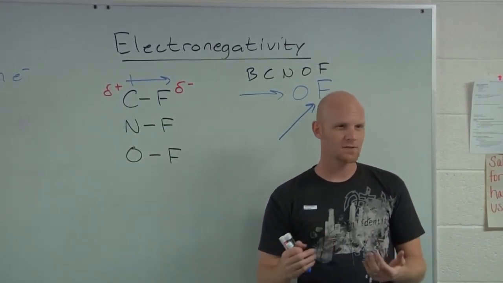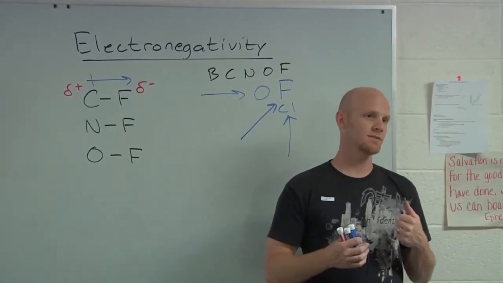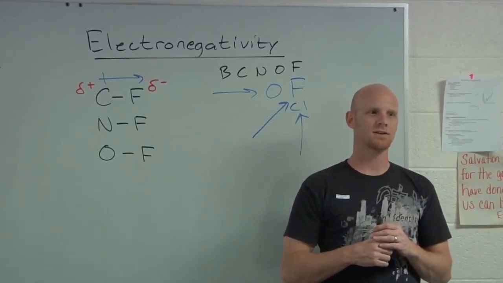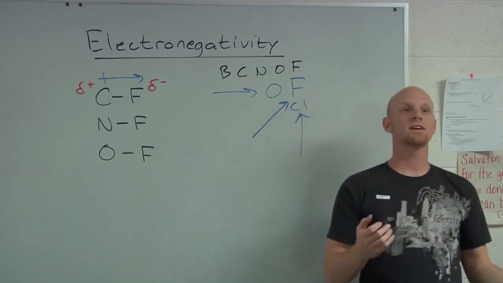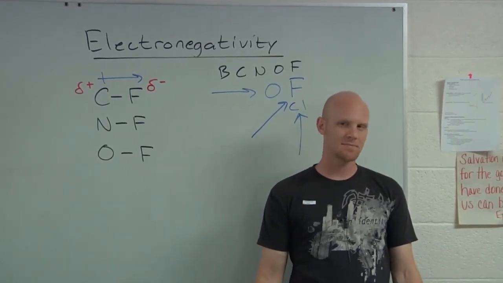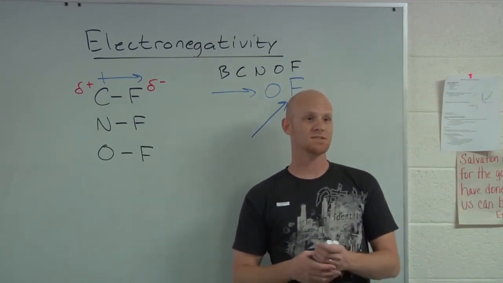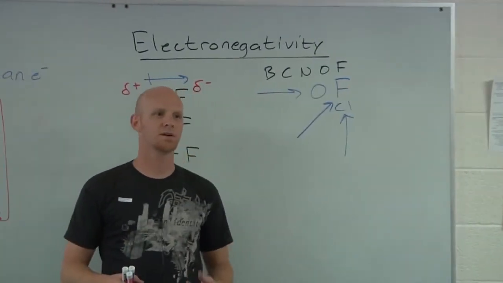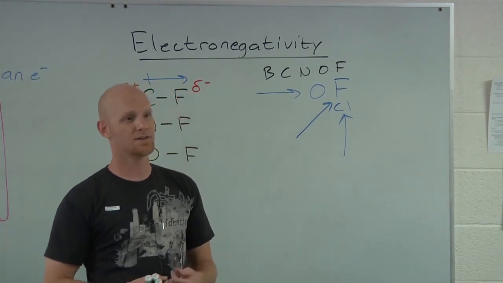And the key is when a metal reacts with water, it's doing a redox reaction and it's going to lose electrons. Well, losing electrons, how much energy does it take to lose electrons? What kind of energy is that? Ionization energy. And so in this case, who loses electrons the easiest? Who has the lowest ionization energies? The alkali metals. And that's why the alkali metals are so reactive with water, because they're willing to lose electrons the easiest when they react with water. So you should know the alkali metals are most reactive with water. And you should know that the larger ones are the more reactive ones because they have even lower ionization energies.